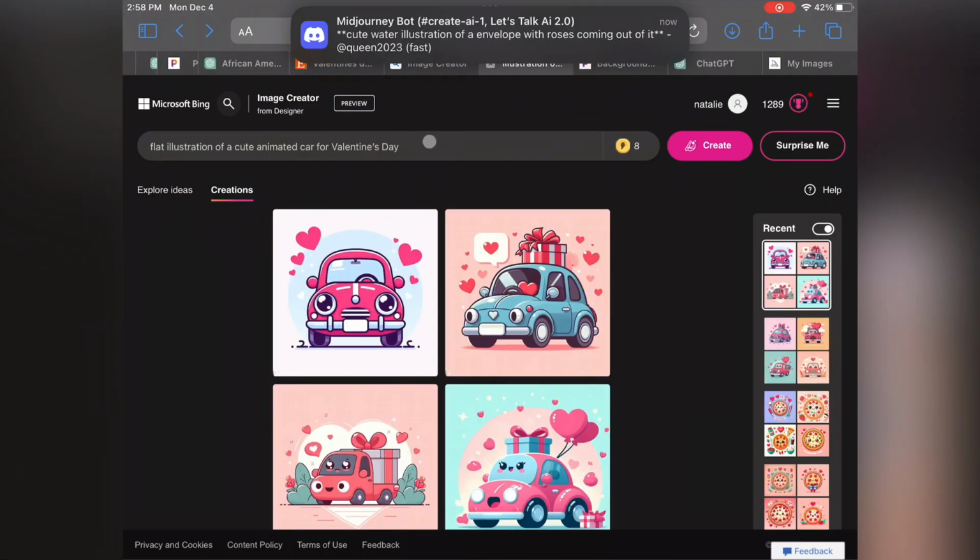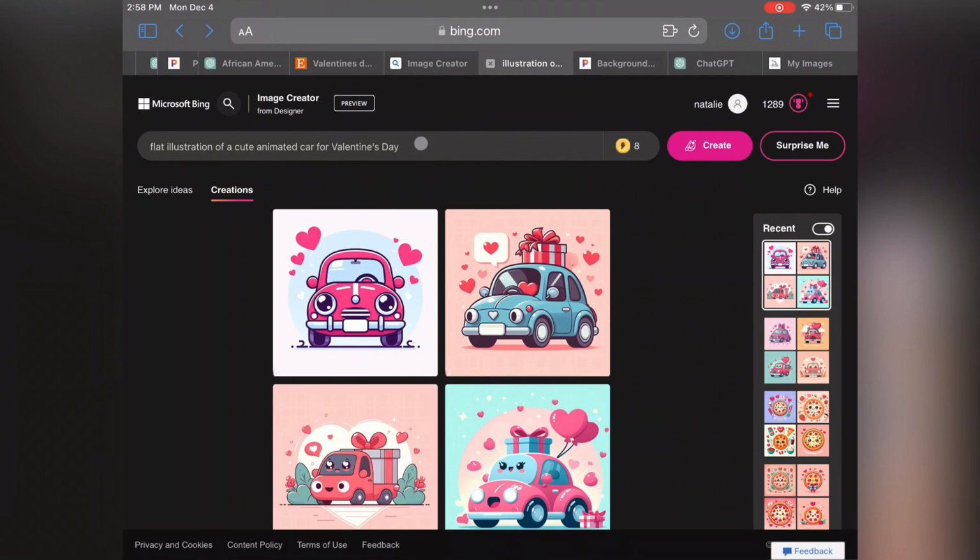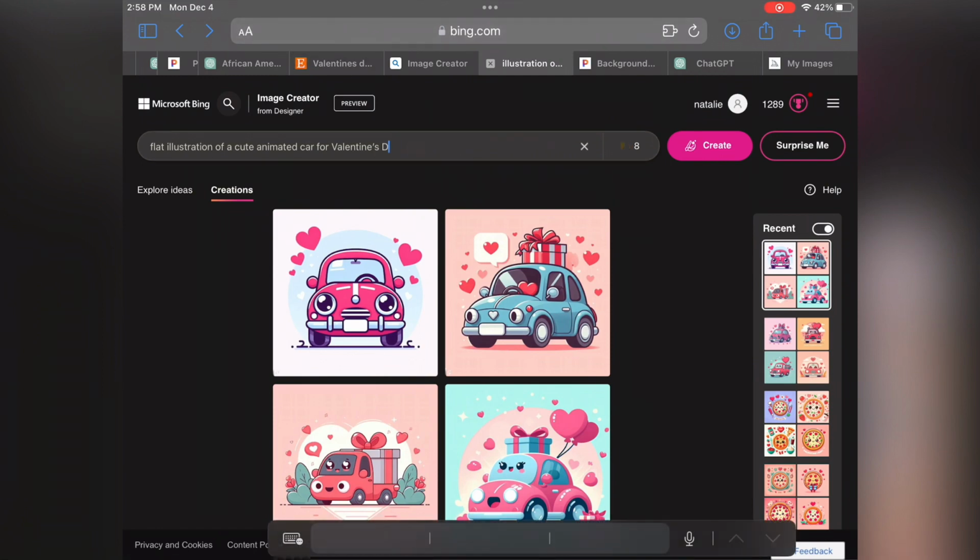Okay, so we're headed back to Bing, and we want to see if we can get some other items. I don't know if I'm going to get exactly what I wanted because, like I said, I can be on this and talk about this for hours on end. So we're just going to play around with what we have and see what we can get.